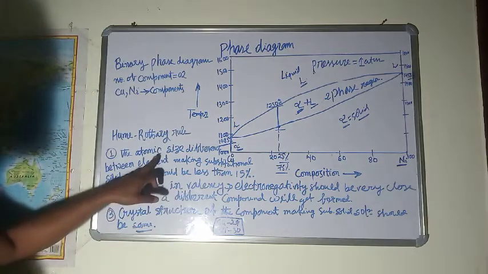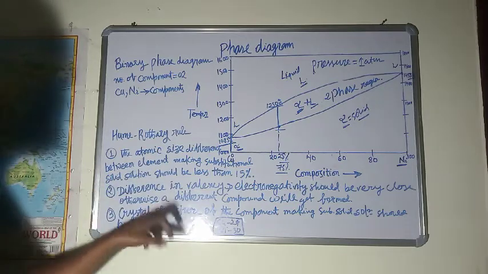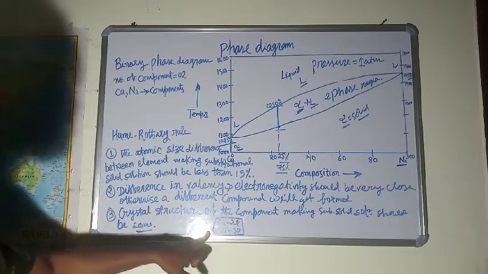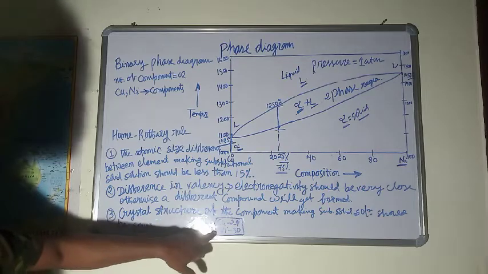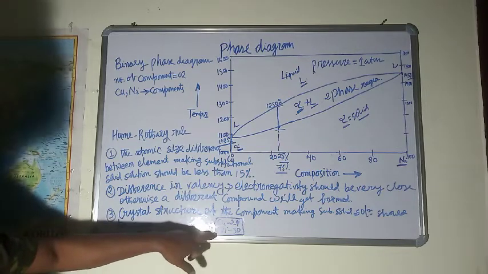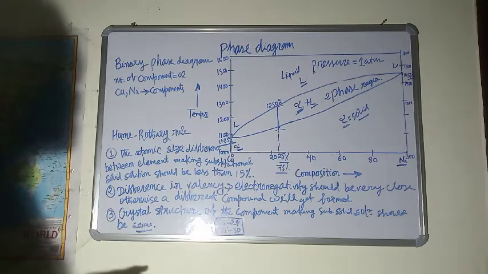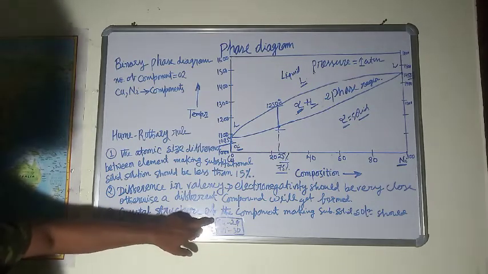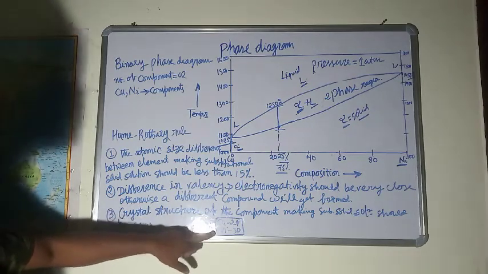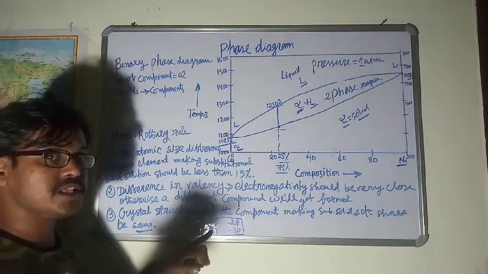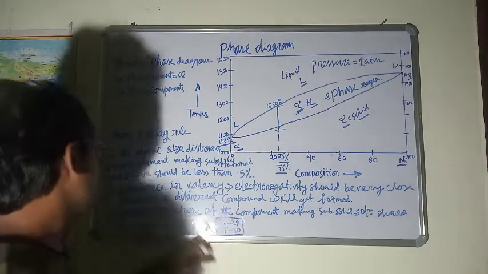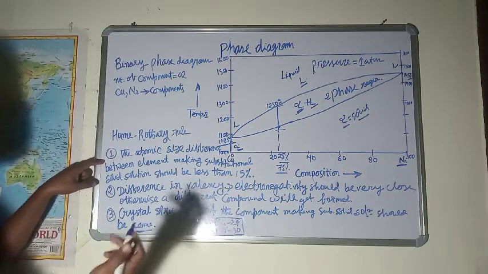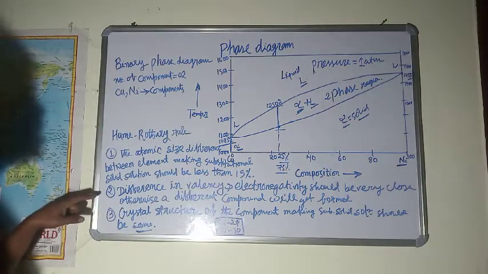If we had numerical values of the atomic size it would be better, but right now we do not. So we can anticipate from the atomic numbers that the atomic size difference is very small. So the first condition is satisfied by the copper nickel solid solution.